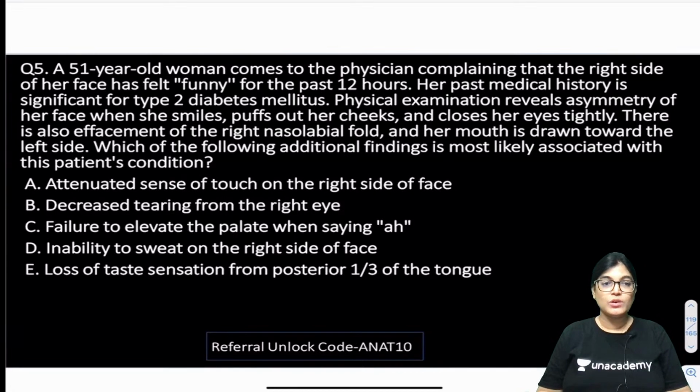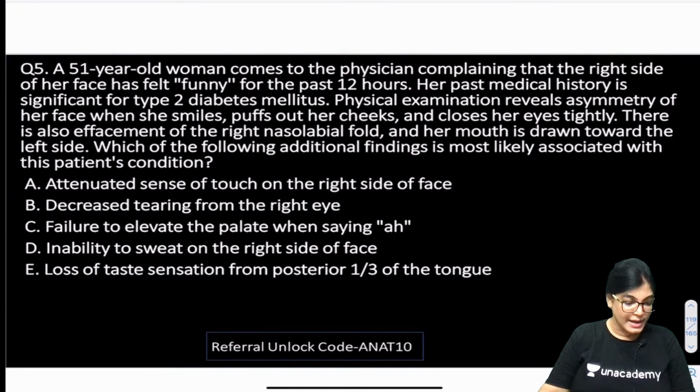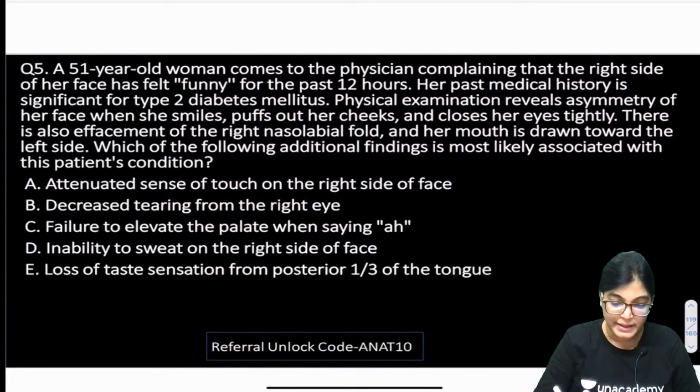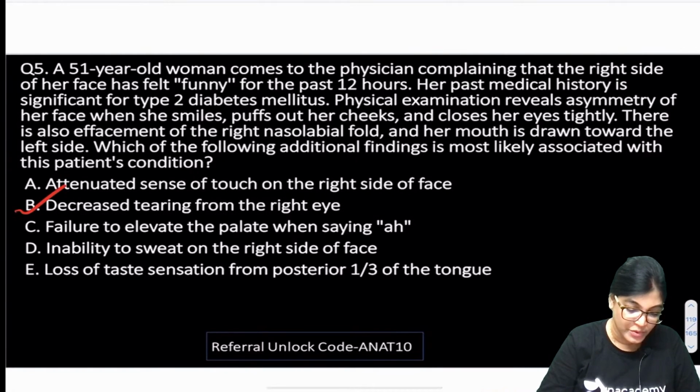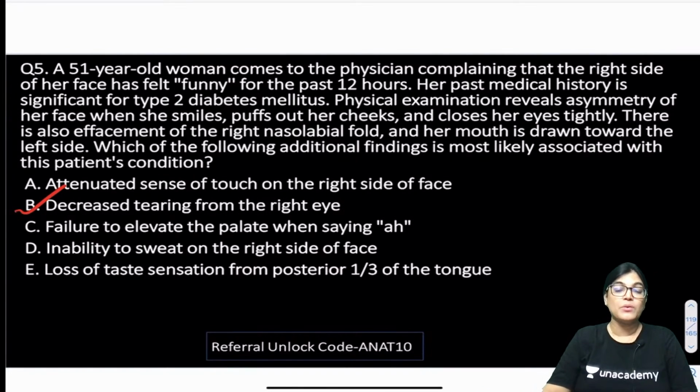Okay, let me see what is the correct answer. So we have got Prakhar and Sam who have given the answer. Let me explain it. The correct answer is B, which is given by Sam and Prakhar, very good. Decreased tearing from the right eye.